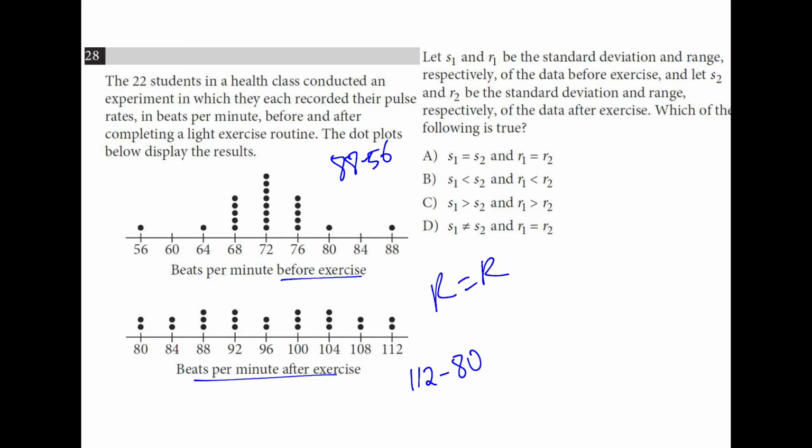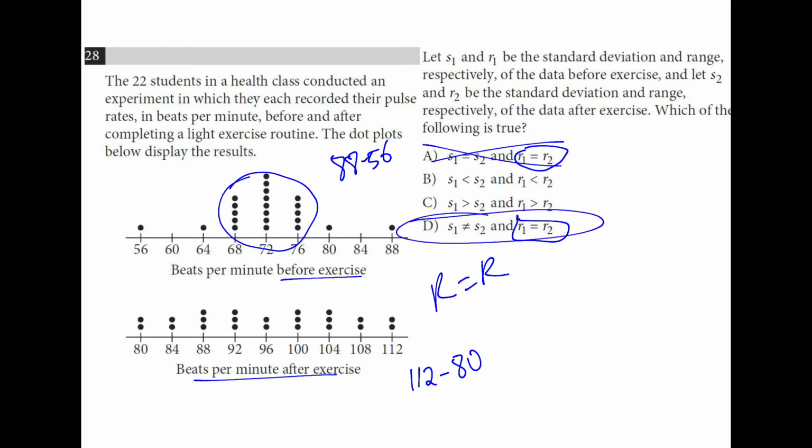Which one is more spread out? It turns out this first one has more results all clumped together in the middle. So the standard deviation of the second one is bigger, but the ranges are the same. The only ones that say the ranges are the same are these two, and it's not true that they're equal, so D is going to be the best choice.